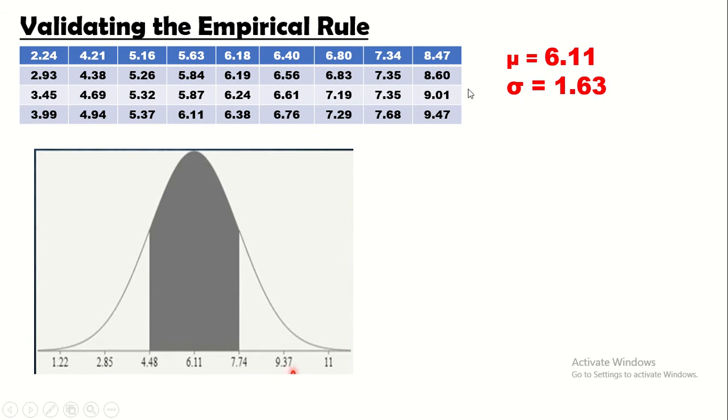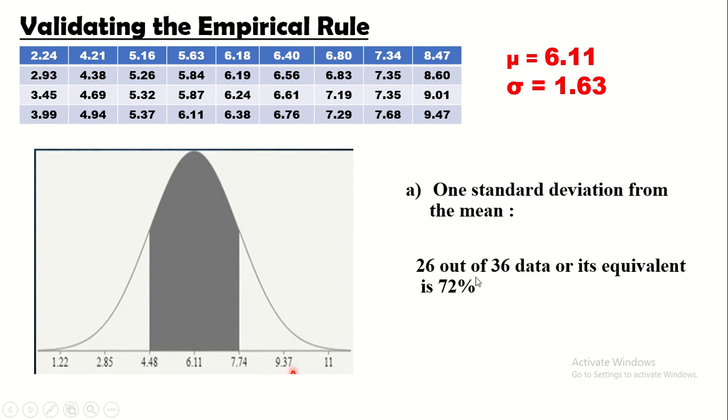Okay, tandaan, depende po sa nakuha nating population mean at standard of normal deviation ang ating i-add at ang ating isusubtract. So, one standard deviation from the mean, we have 26 out of 36 data or its equivalent is 72%. So, ibig sabihin, ang ating one standard deviation, ito po yung mean mula rito hanggang dito.